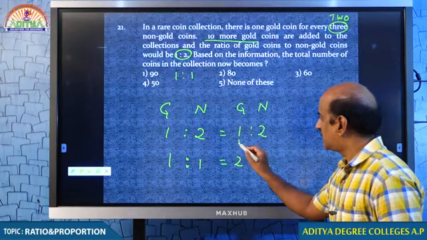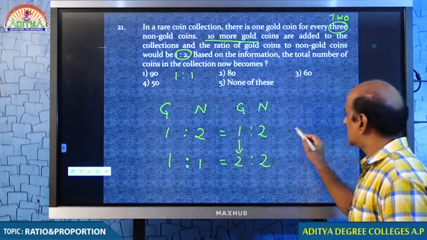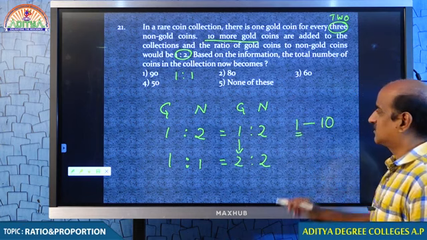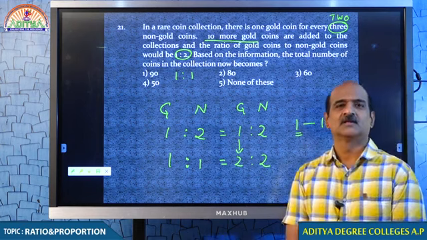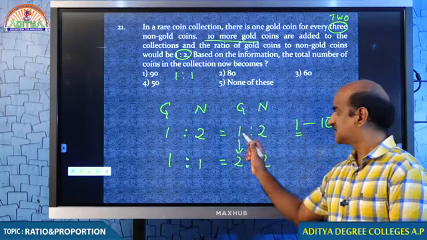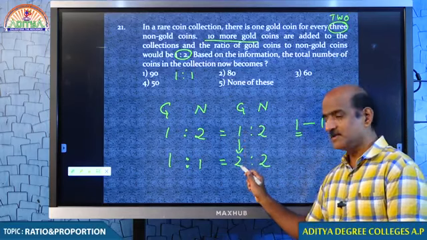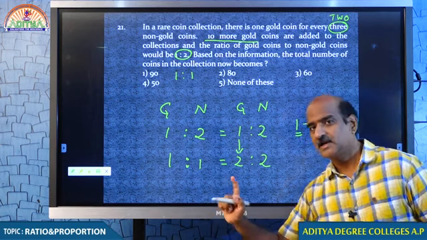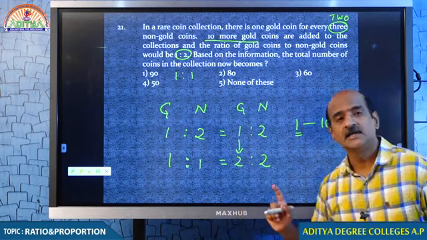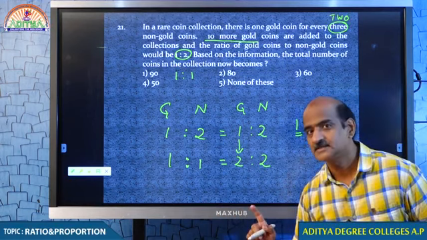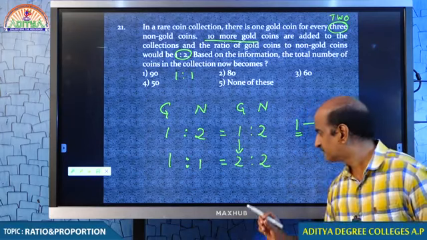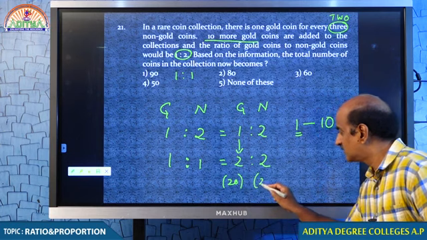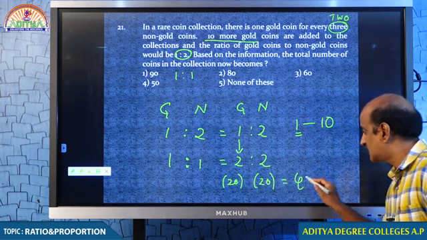Gold coins, 1 part becomes 2 parts, therefore every 1 part they are getting increased because of 10 coins. Gold coins initially they were 1 part, now they become 2 parts. How many parts they improved? 1 part. By adding how many coins? 10 coins. In this question, every 1 part is 10. Get it? Now, therefore, 2 parts. 2 into 2, 20. 2 into 20, 20 plus 20, 40.